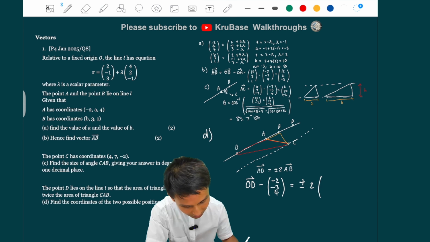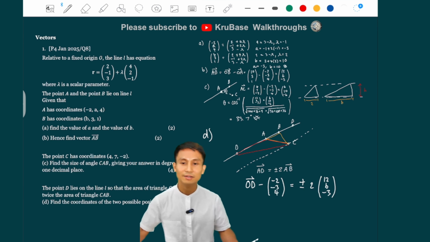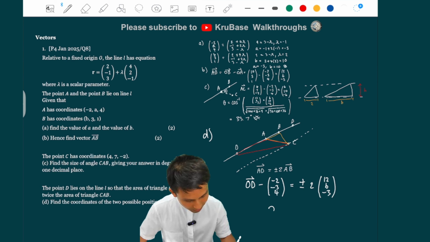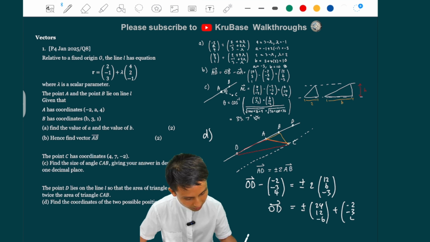We already got AB, which is (12, 6) minus (-3, 4). There. Okay? So OD is then plus or minus (24, 12) minus (6, -2)... minus (-3, 4).